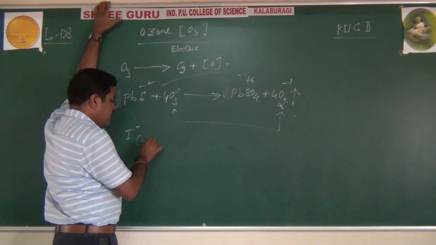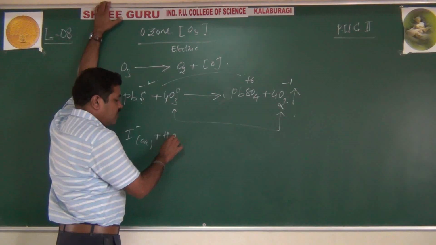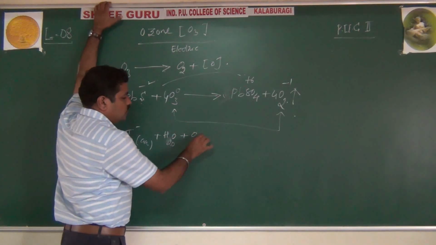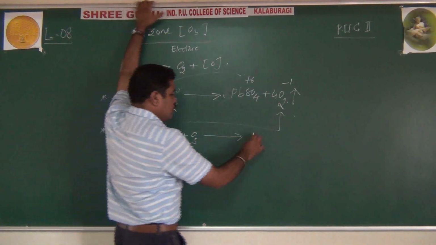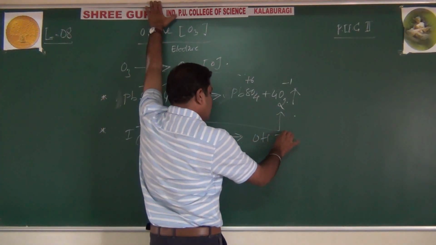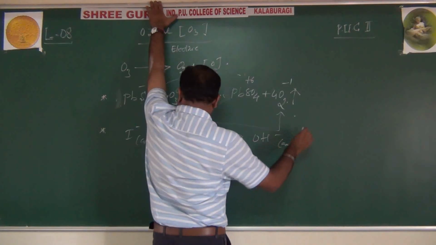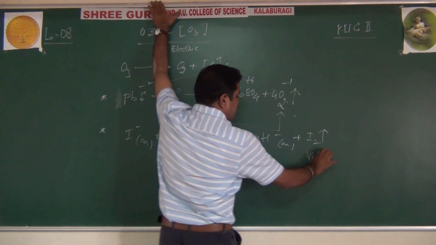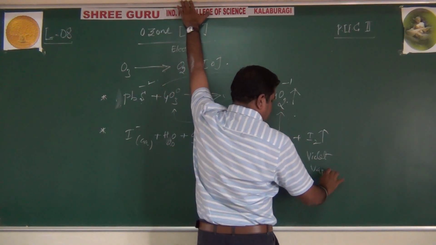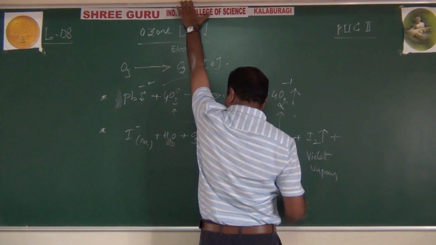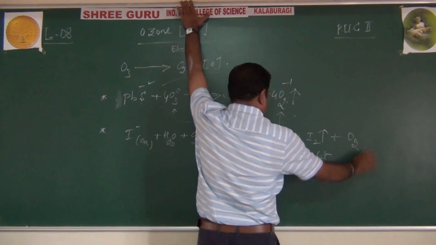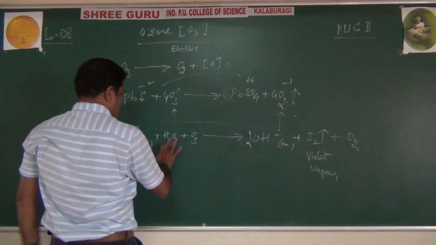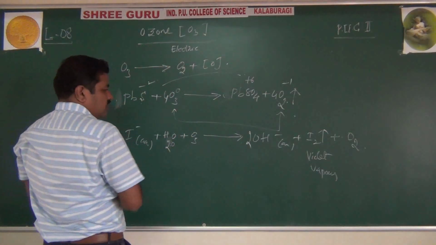Not only this, even iodide in aqueous medium is converted by the ozone: water gives OH minus, and I minus gives I2, that is iodine, violet vapors, and once again 2OH minus.